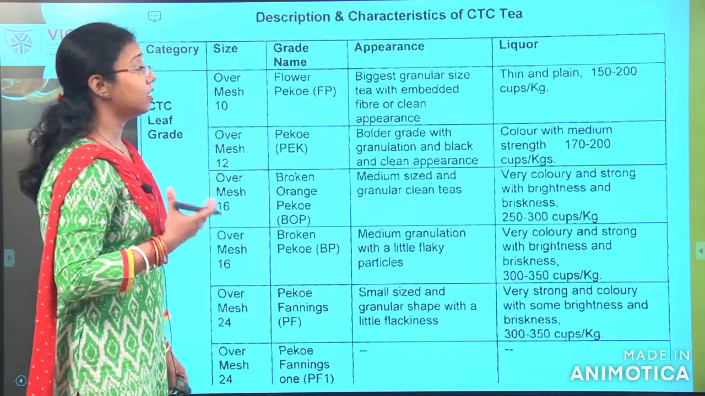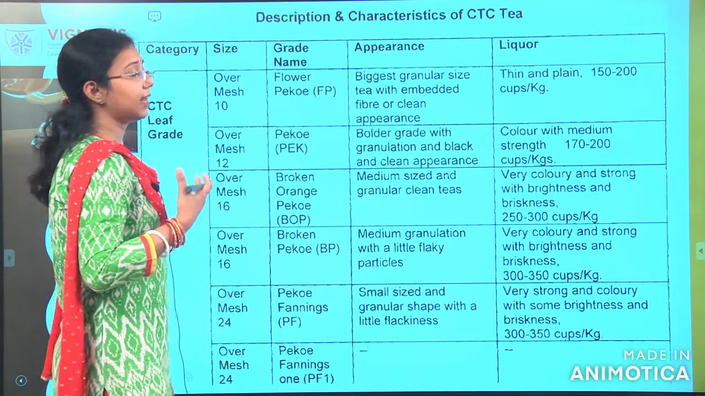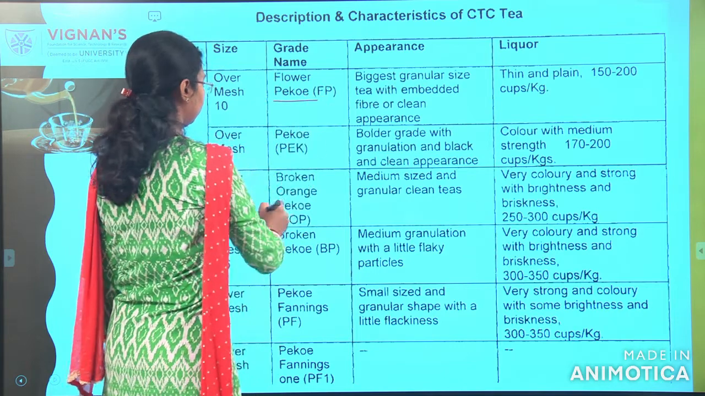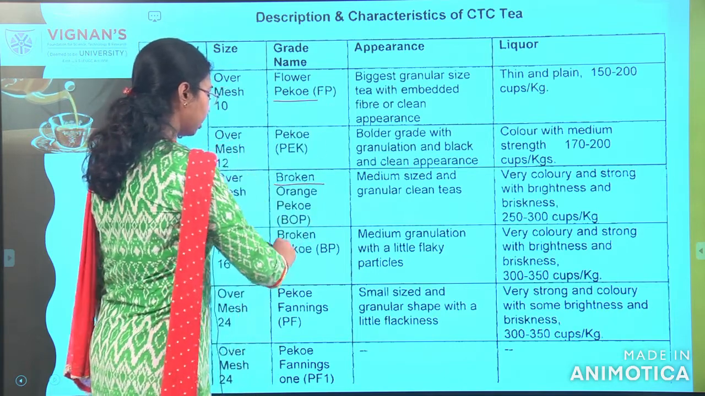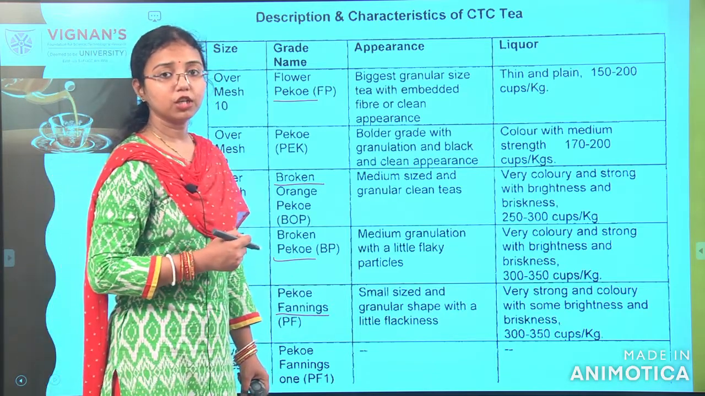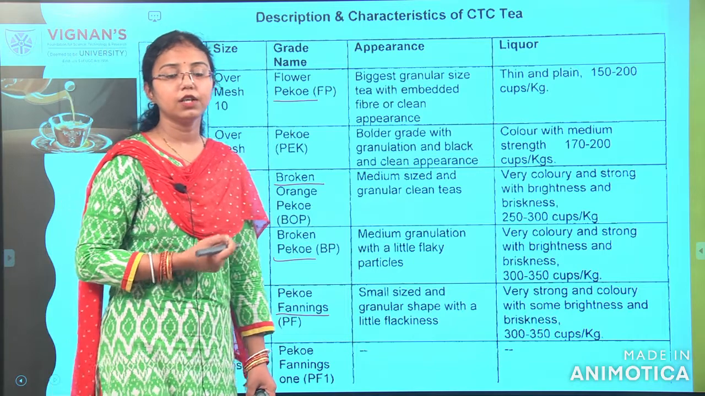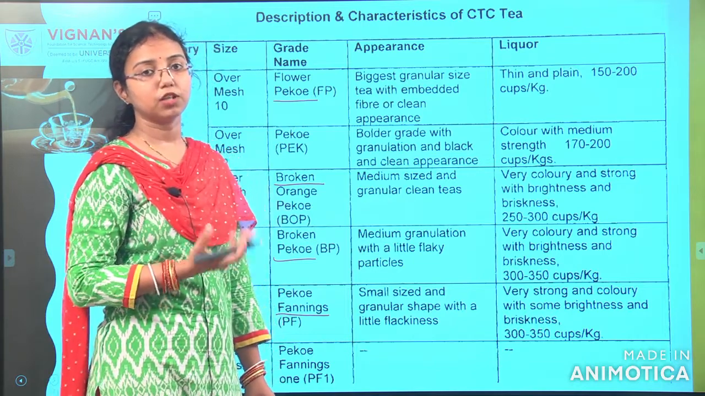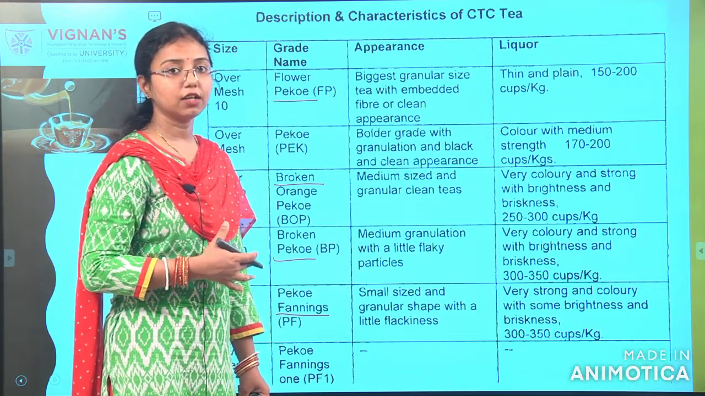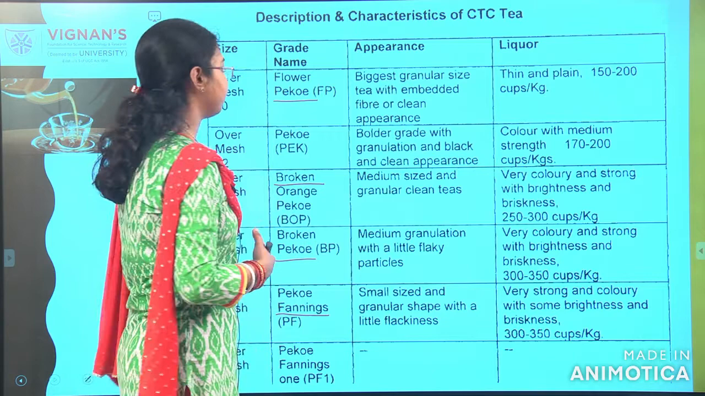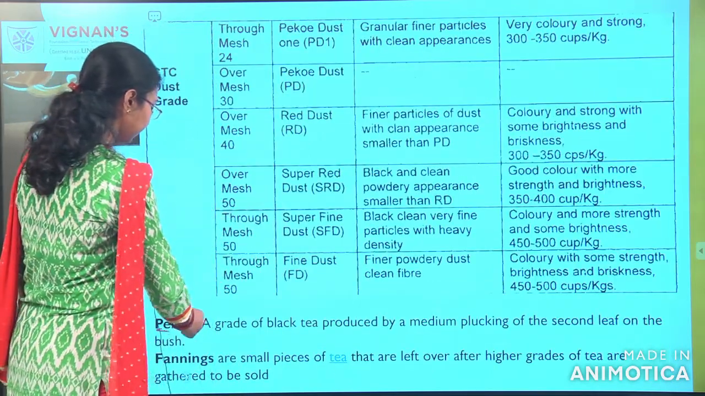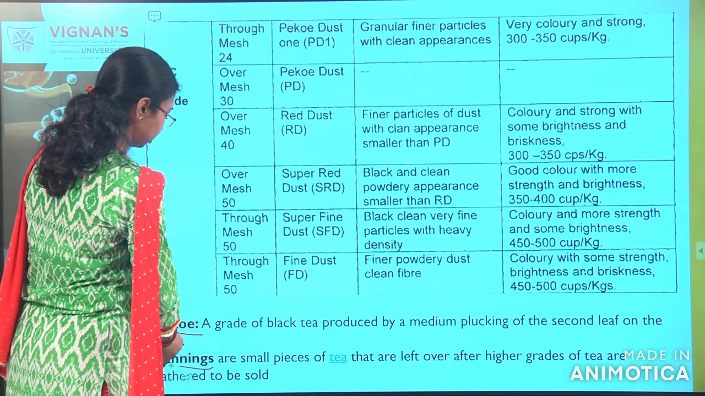Here is the table for the characteristics of the CTC method. Here you can see some of the terms: pekoe, broken orange, broken pekoe, fannings. It is very important for you to remember these terms, as they can even become GATE questions. This is how we can differentiate the tea, or how you can grade the tea. These terms, pekoe and fannings, are very important.